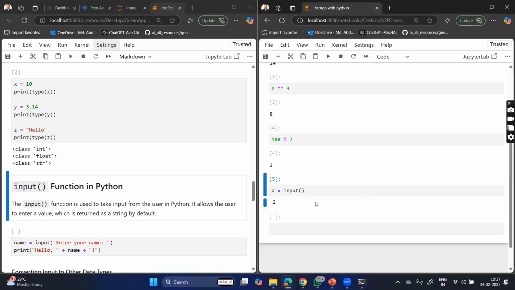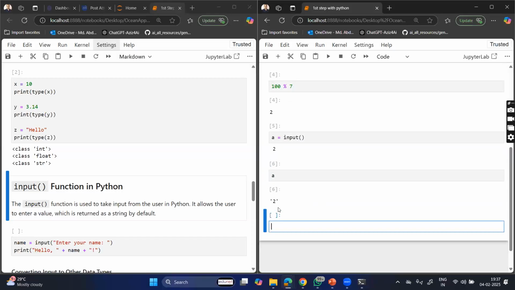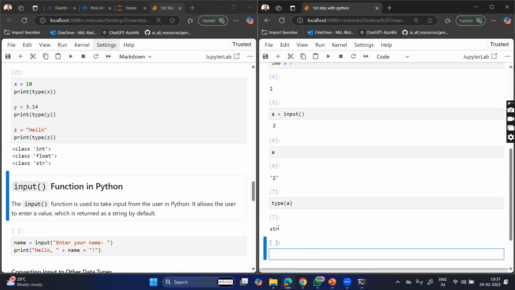Suppose if I enter 2 and that's it. Now a is having the value 2 in the form of a string, that you can see it is in single quotes. అంటే a అనేది string అని చెప్పేసి. Suppose if I say type of a అని ఇచ్చాను అనుకోండి, you can see it is a str, right?